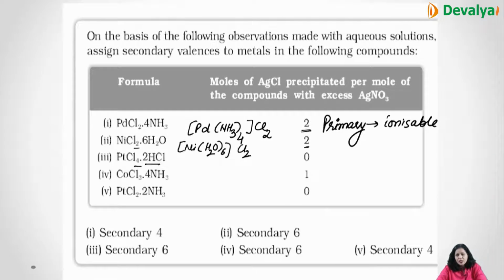Then is CoCl3·4NH3. Now total are 3 plus 4, 7. So 1 is outside the coordination sphere. So out of 7, 1 is out. So the inside is 6. So the secondary valency is 6. Then is PtCl2·2NH3. Now in this case 2 plus 2, 4, and nothing is outside the coordination sphere. It means all are within the coordination sphere. So the secondary valency is 4.